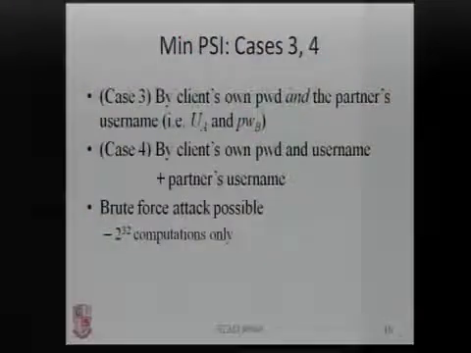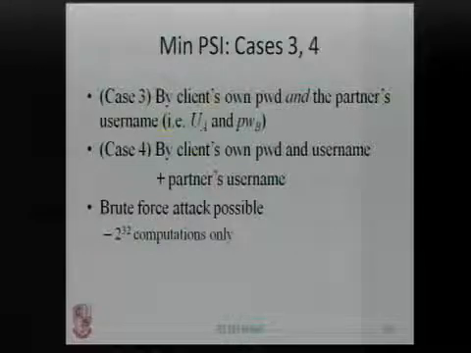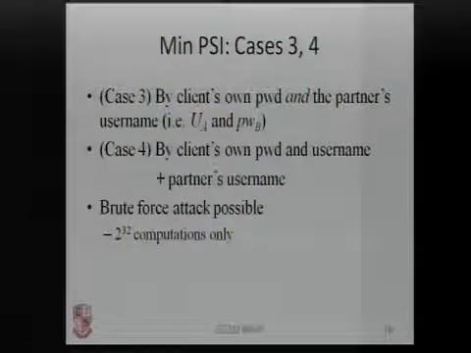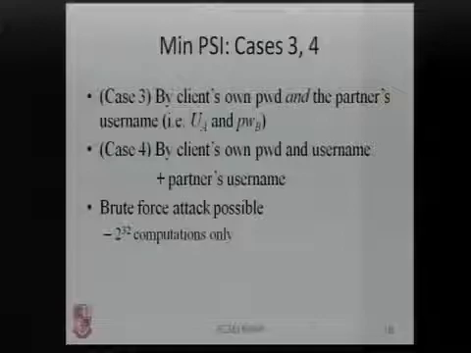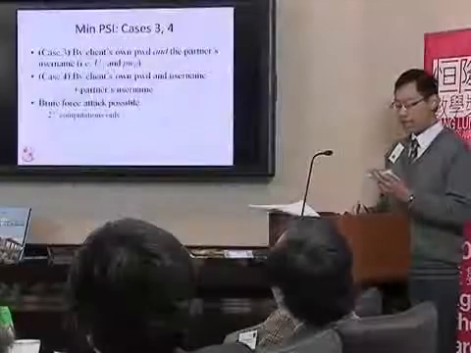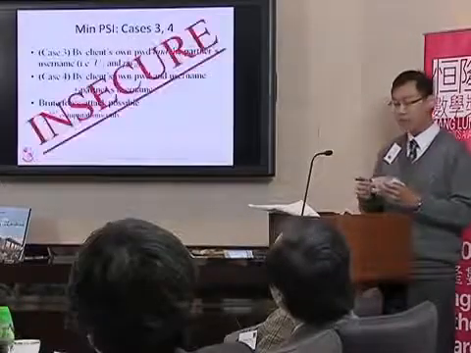How about adding the partner's username? In case 3, the PSI is generated by the client's own password and the partner's username. While in case 4, the PSI is further modified by the client's own username. However, I've proved that the adversary can mount brute force attack in these protocols, since the attack requires 2 to the power 32 computations only. By this, it's obvious that the two cases are insecure.